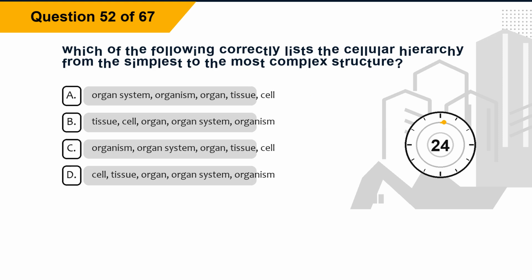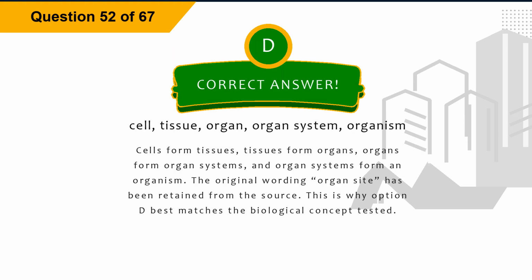Question 52. Which of the following correctly lists the cellular hierarchy from the simplest to the most complex structure? Option A, organ system, organism, organ, tissue, cell. Option B, tissue, cell, organ, organ system, organism. Option C, organism, organ system, organ, tissue, cell. Option D, cell, tissue, organ, organ system, organism. The correct answer is option D, cell, tissue, organ, organ system, organism.